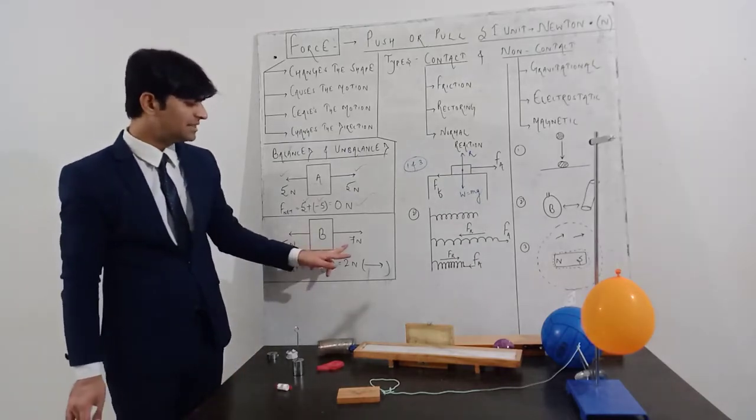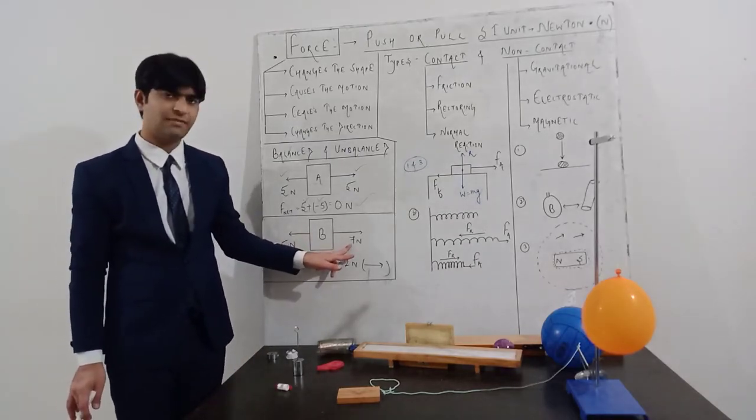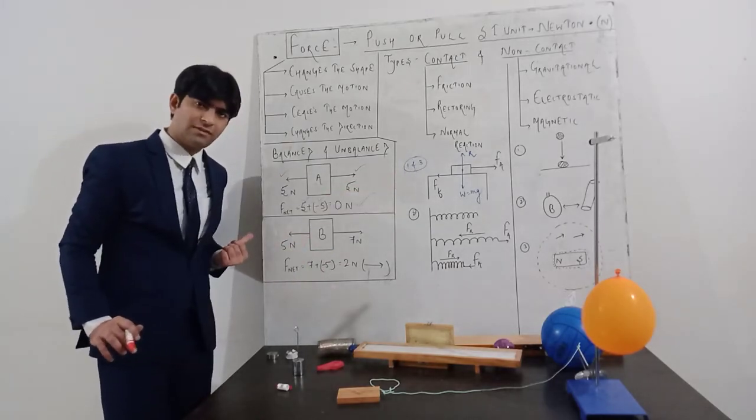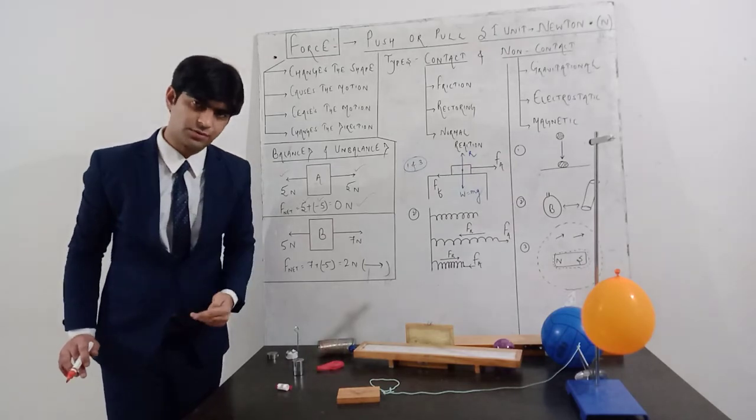But if you increase any one of the forces, say one force is 7 Newton acting away from me and 5 Newton towards me, then there exists a 2 Newton net force.